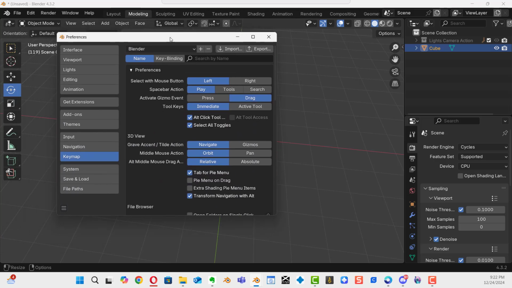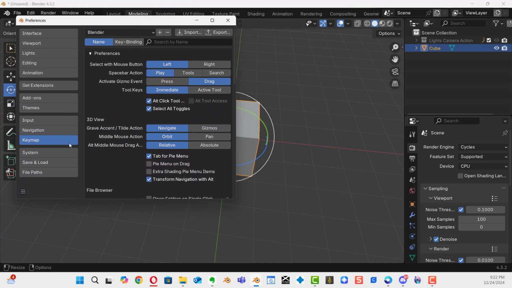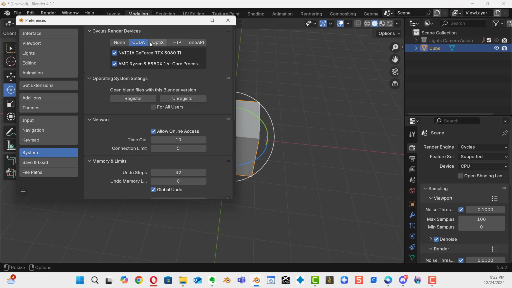All right, let's bring back our preferences panel. And if you go to system, you're going to see something kind of important up here. If you have an NVIDIA card on your PC, which is more than likely for most PCs, make sure you check CUDA. Make sure that you tell Blender to utilize both your GeForce graphics card, mine is GeForce RTX 3080 Ti, and your AMD Ryzen 9, which is what's on my system. If you don't have a CUDA card, leave everything default here. You're good to go.